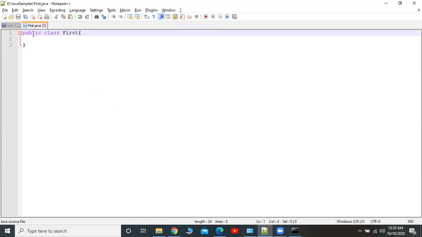Whenever you are writing a small class using a Java program, that should start with public class and the name of the class. This public and class are Java keywords. This is mandatory, and first is the name of the class. This is a user defined name. You can give anything. This is the way we have to start the Java program. So very simple.